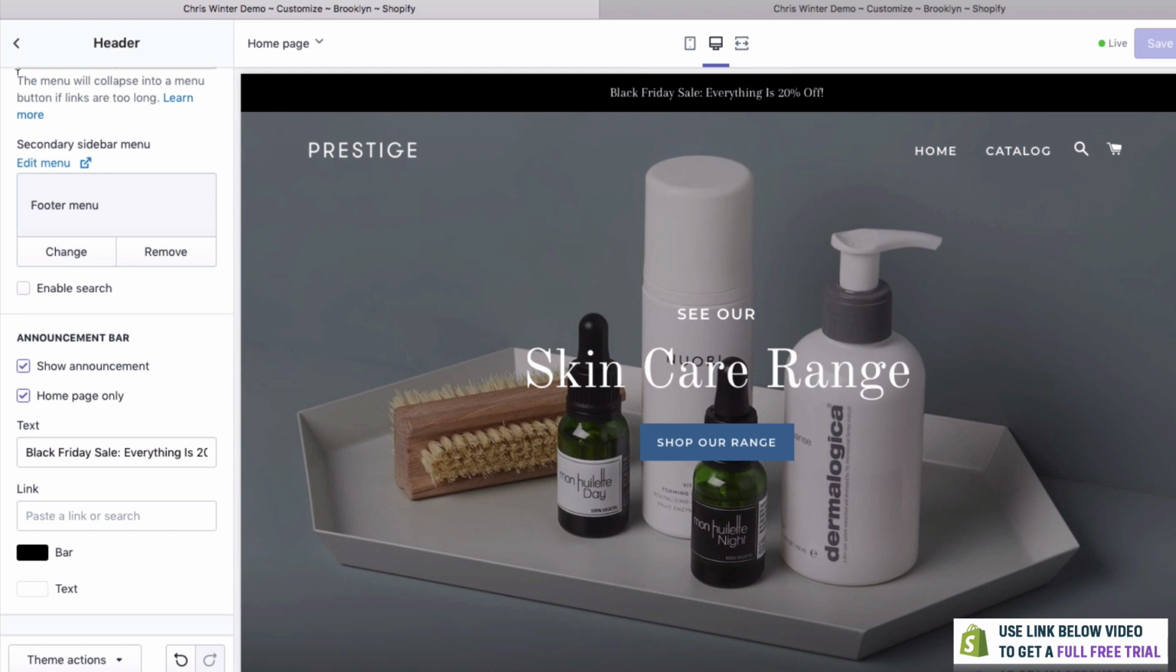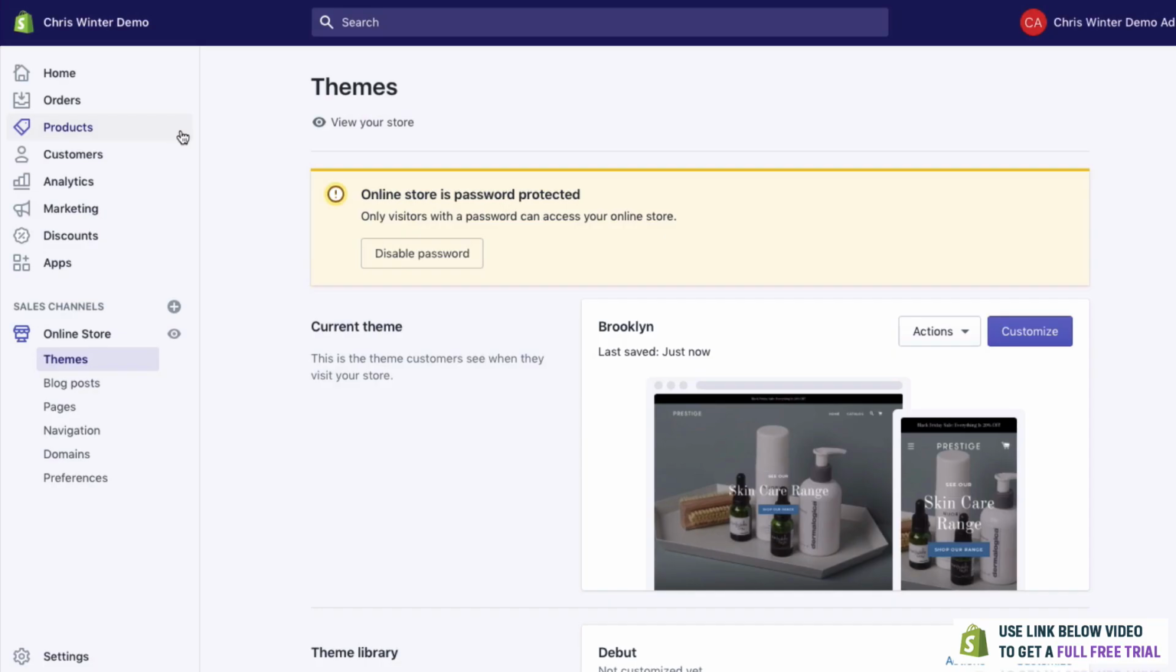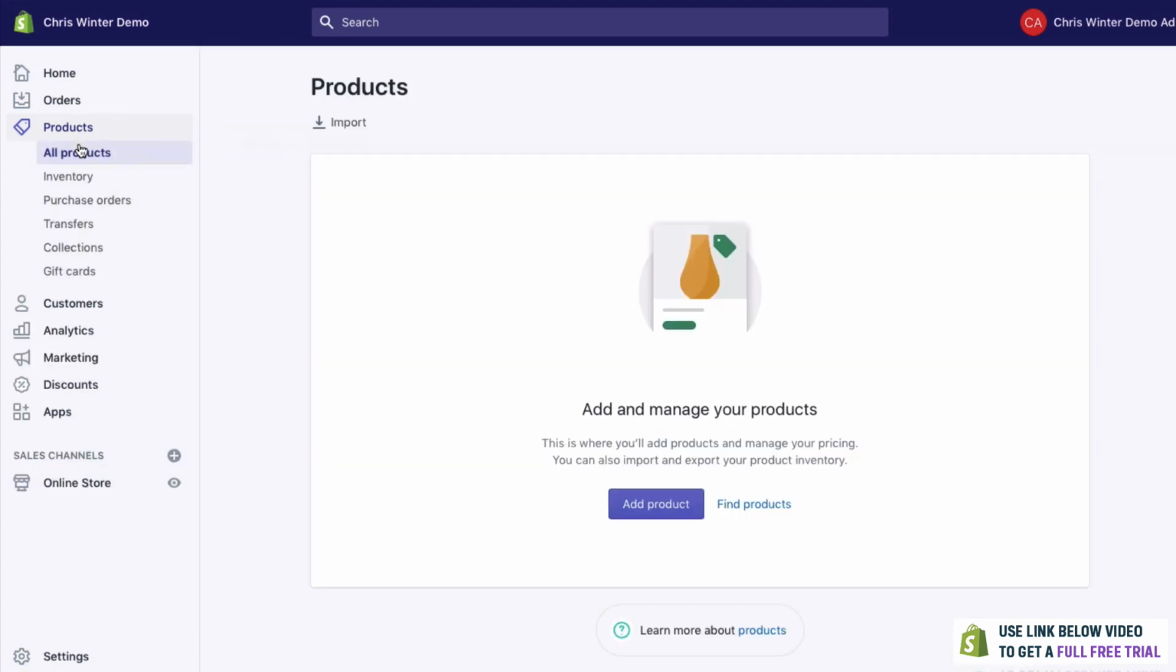And what we're going to do now is click back, and we're going to click the Shopify logo up here to head back to our dashboard. So before we get too far ahead and customizing our theme, why don't we add some products? So of course, if you've got your own products, we can head here to products, and we're going to add our very first product.